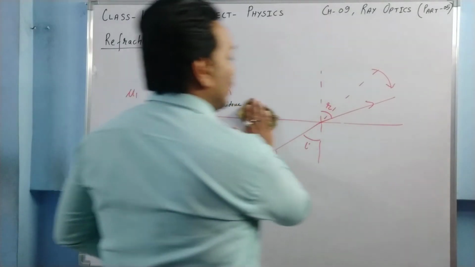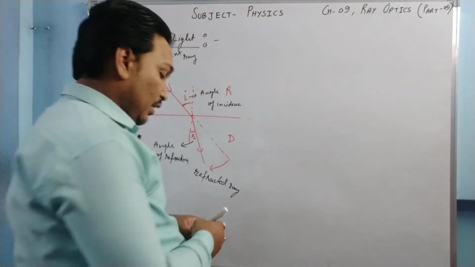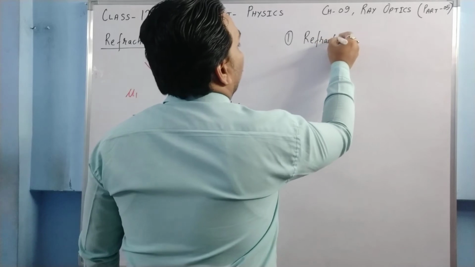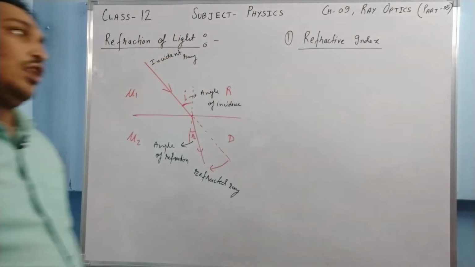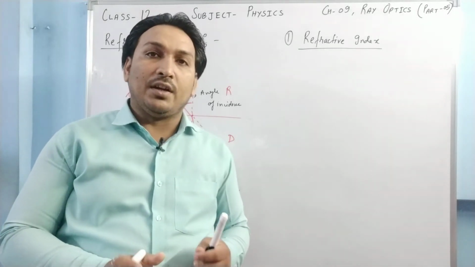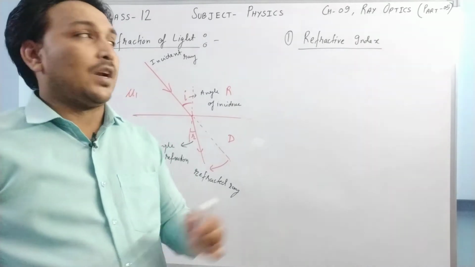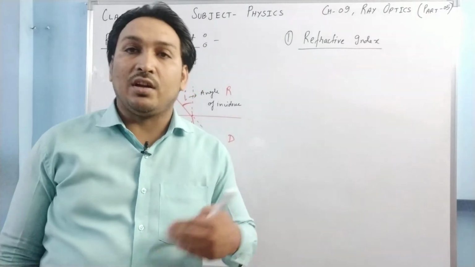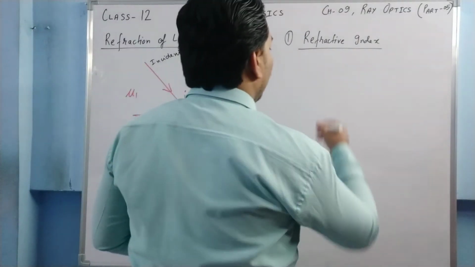So there are some factors we need to know. The first thing we need to understand is what is the refractive index of a medium. Refractive index is a factor which in a manner controls the refraction. How much the ray of light is being refracted is controlled by the refractive index of the medium. Or in other words, the refractive index of a medium tells us how much light is going to be bent in that medium. Okay, refractive index of a medium is denoted by mu.